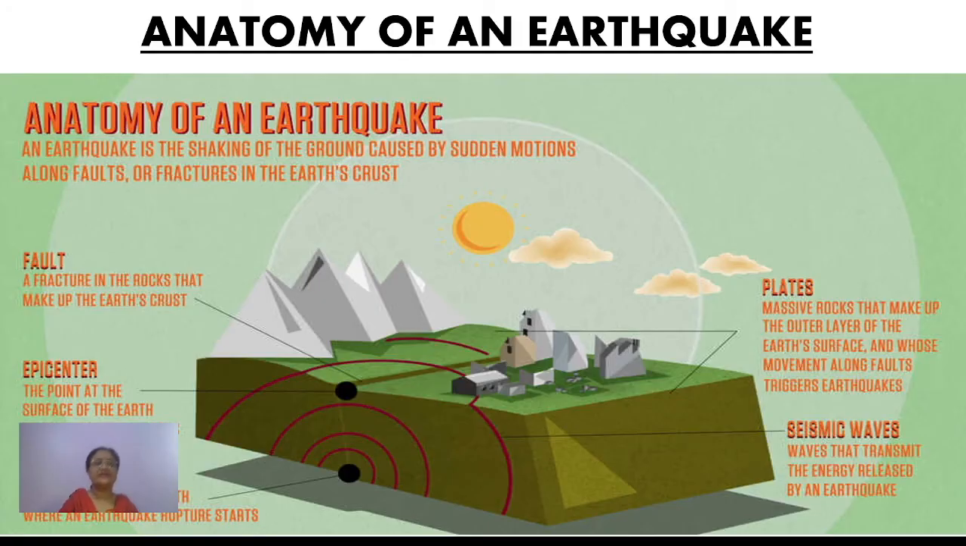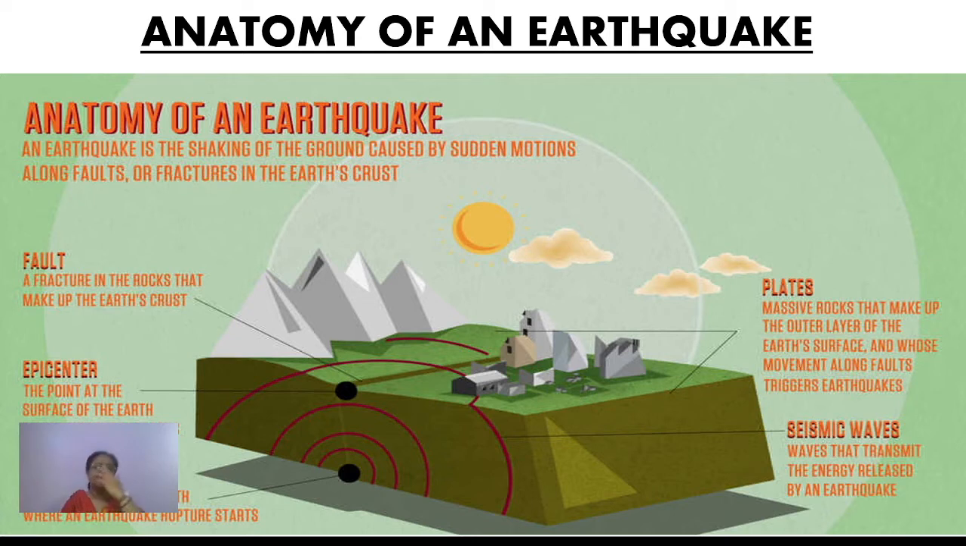Now the next thing is the anatomy of an earthquake. Now what is anatomy? Anatomy means we have to study each and every part or the details of it: the point of its origin, maximum destruction, and how it happens. All these things we have to study under this. An earthquake is actually the shaking of the ground, and how is it caused? It is believed that it is caused by sudden motions along the faults or any fractures in the earth's crust.